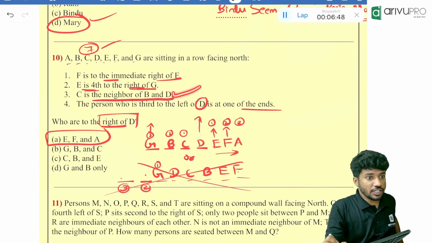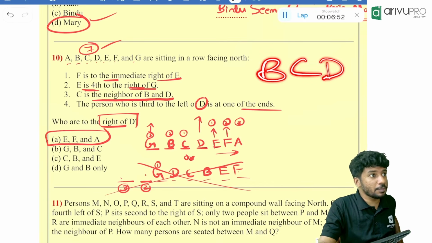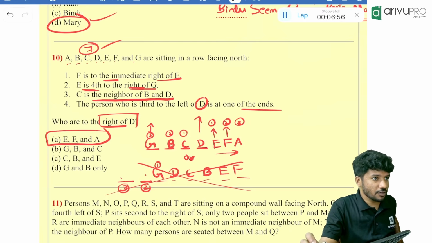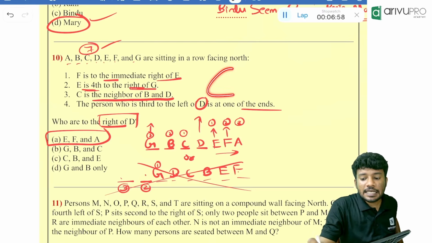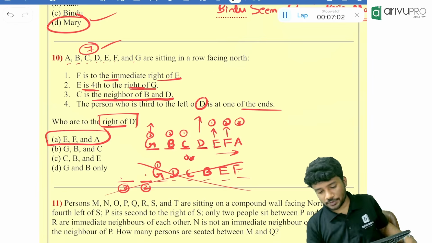That is the condition. We need to always go with the condition. C is a neighbor of B and D means it should be between what and what? B and D. That is the condition. Keep that in your mind. It cannot be next to neighbor. Another person is here, another person is here. No, that is not the case. Okay.